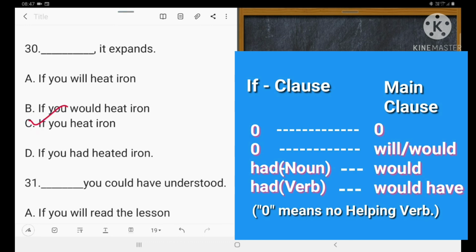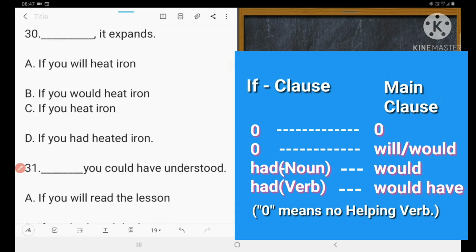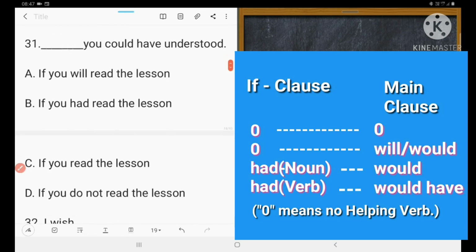It is a general truth. No helping verbs are necessary, both in the if clause and also in the main clause. Okay. Next one is 31, you could have understood. Could have is used in the main clause, and its partner is the had verb. Let's see. If you will read, this is wrong. If you had read the lesson, perhaps it is right.